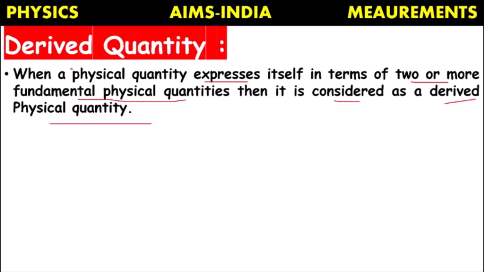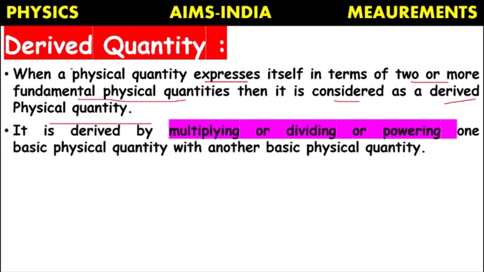So such quantities are considered as derived physical quantities. How are they derived? They are derived either by multiplying or dividing or powering one basic physical quantity with another physical quantity. So whatever result we get after the mathematical operation will be considered as a derived quantity.